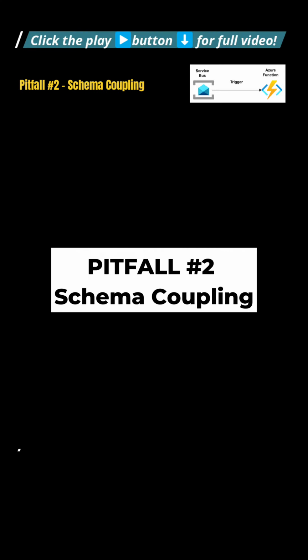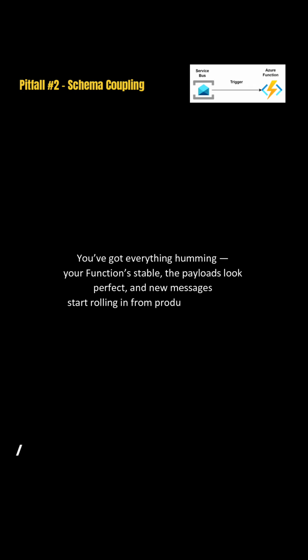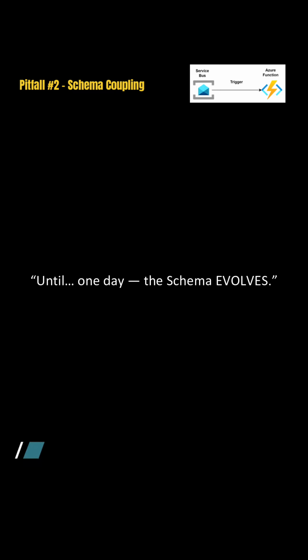When good payloads turn bad. You've got everything humming, your function is stable, the payloads look perfect, and new messages start rolling in from production systems. Until one day, the schema evolves.